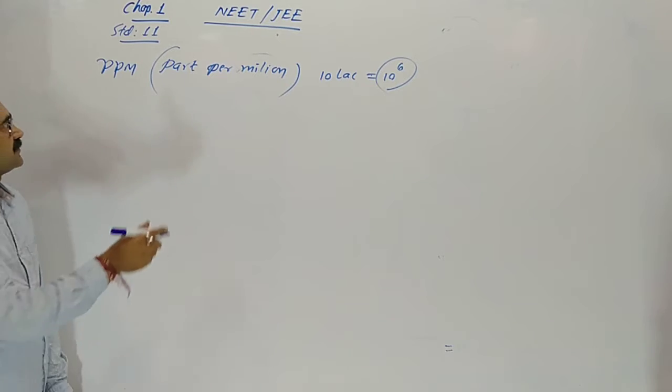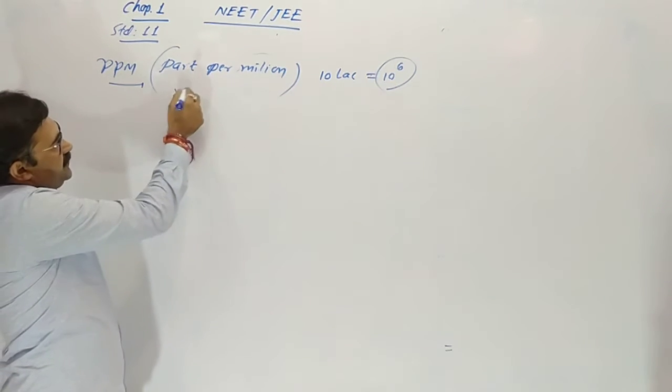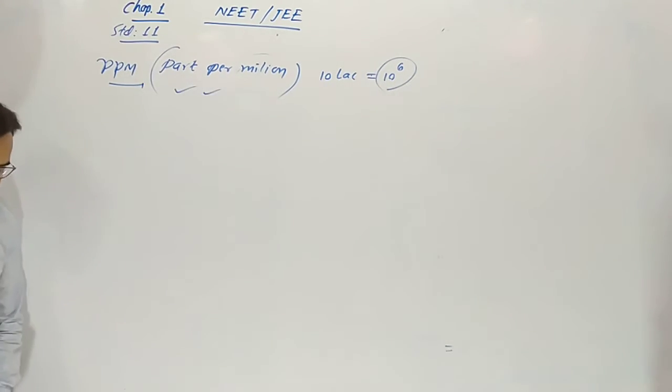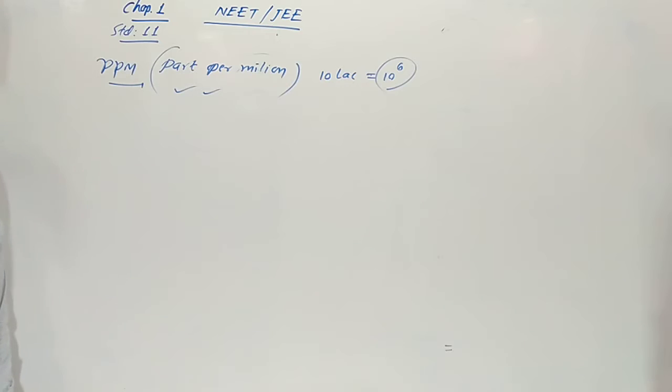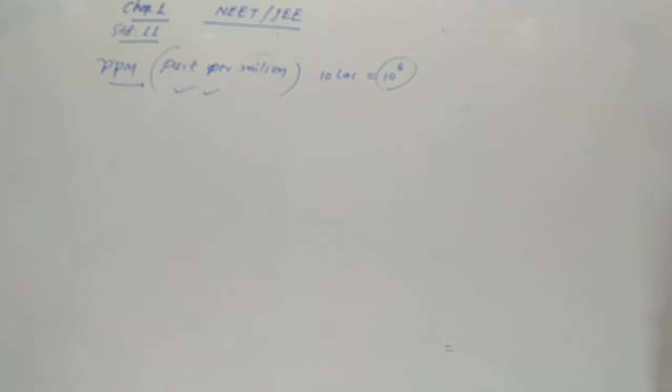Generally, we use ppm in measuring pollution in air and impurities in water, yes, dissolved oxygen gas in water. We use this concentration, parts per million.